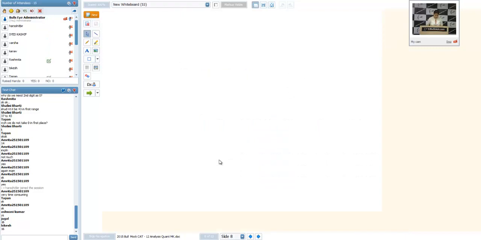Now let us make the arrangement. The very first statement says Raman was the 20th person from the front of the queue. Of course, by using this statement alone, we cannot say anything. We cannot comment upon the number of persons in the queue, because we know that before Raman there are 19 people, but after Raman how many people are standing in that queue? That is not written in this statement. That's why we cannot answer this question.